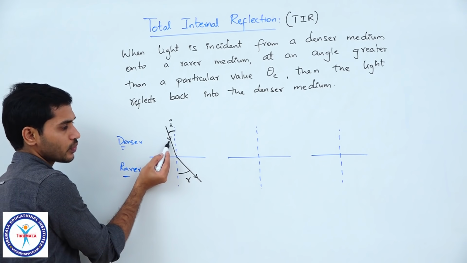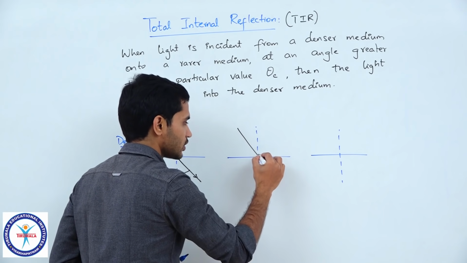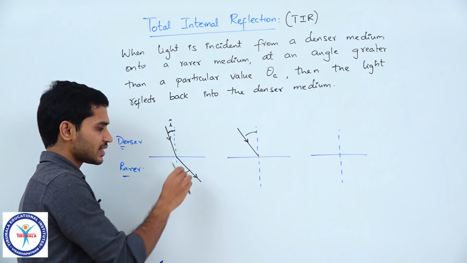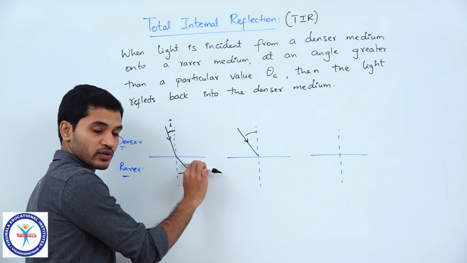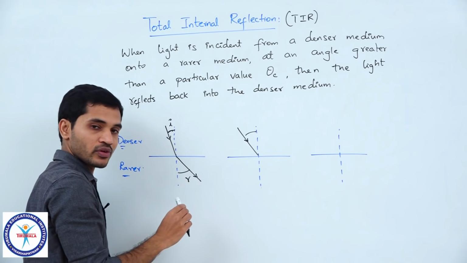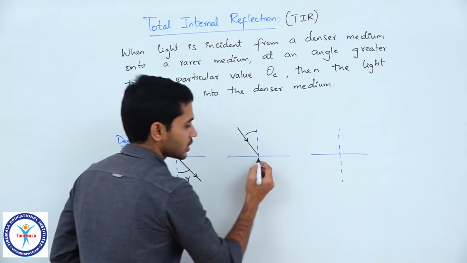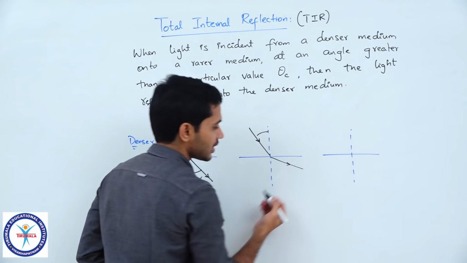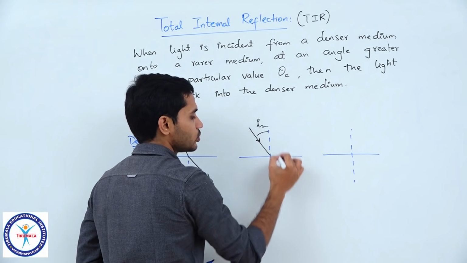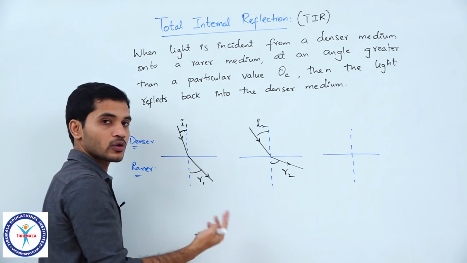Now, think of a scenario where I increase the angle of incidence. So, let us say I have increased it. As you can see, this angle is greater. This refracted ray will further move away from the normal, because the incident ray has moved this way. The angle of refraction here will be larger than before. Let us say this is I1 and R1, and this is I2 and R2. Because I increased, R also increased.